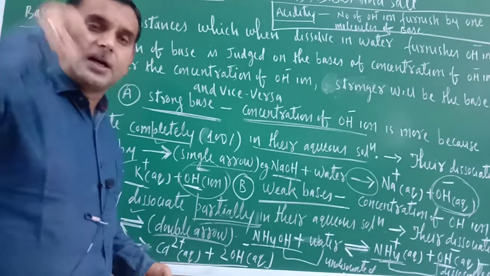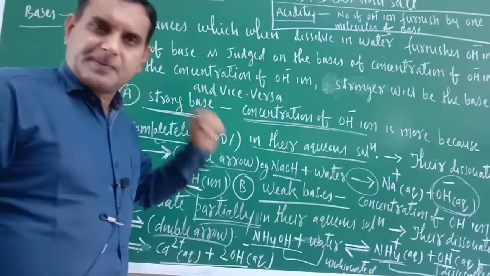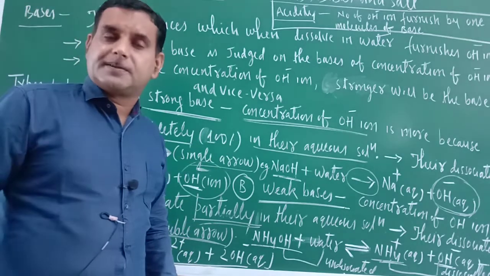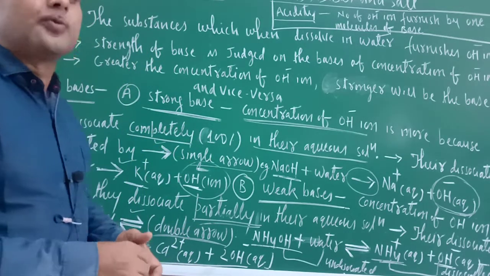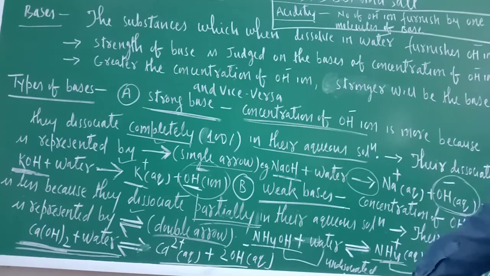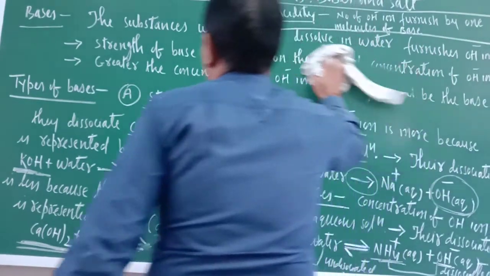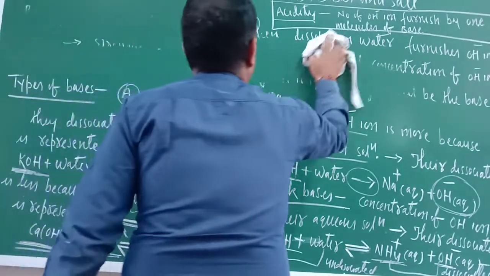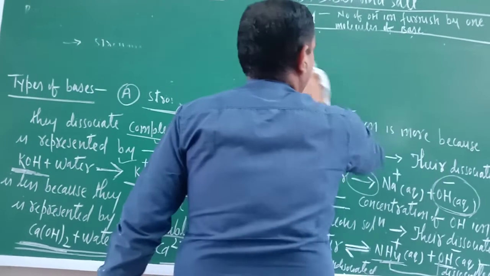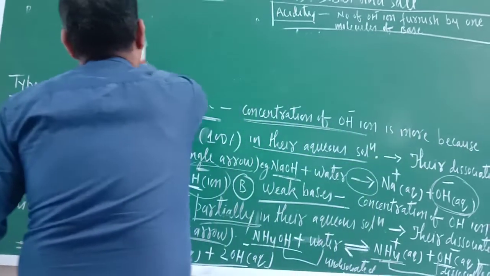Now try to understand. This is the theoretical aspect. Suppose two bases are given to us, A and B. Let me rub this one. Two bases are given to us, A and B. Now, how will I identify whether they are strong or weak?